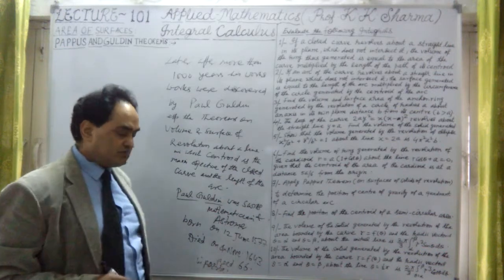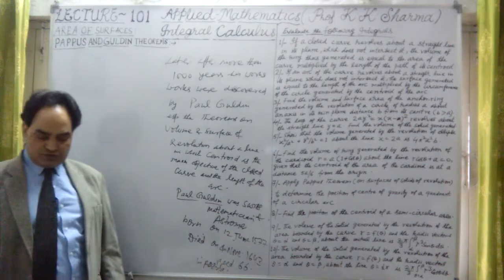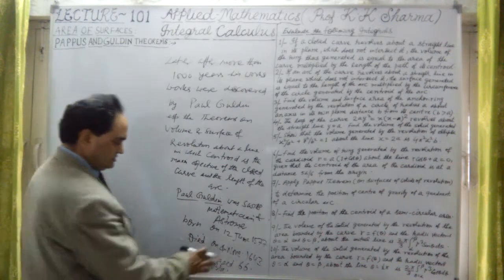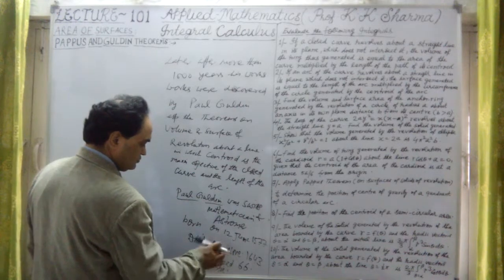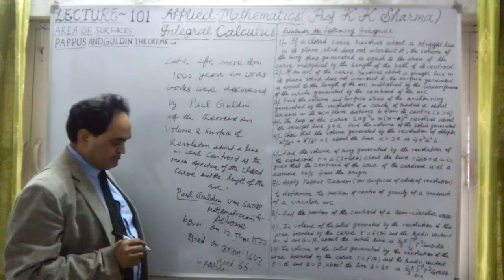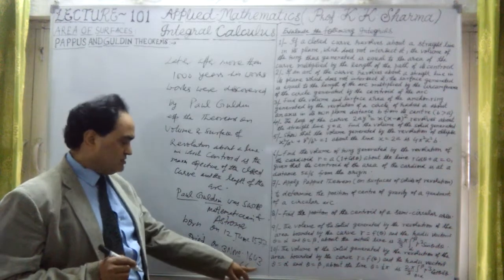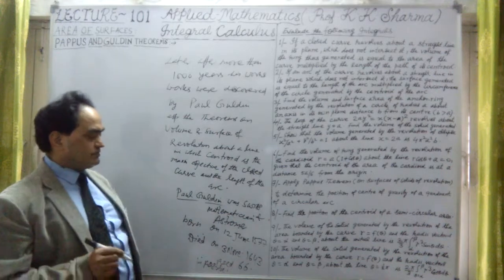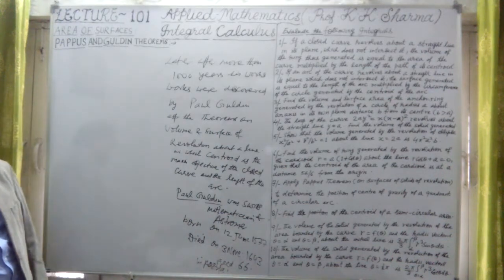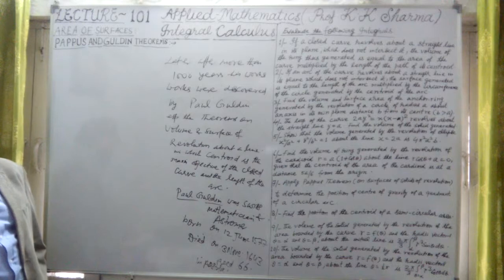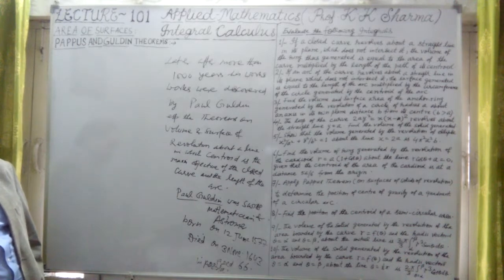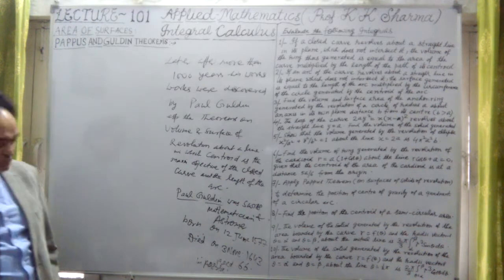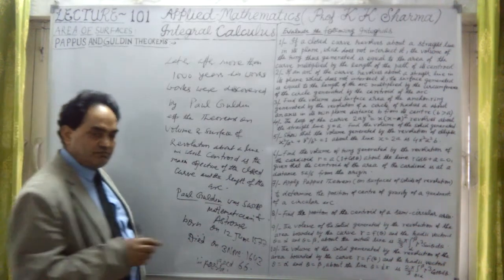He died on November 3, 1643. Sorry, this is 3, not 4. On 3rd November 1643, aged 66, he died, and on 12th June 1577, he was born. So he was a Swiss mathematician.